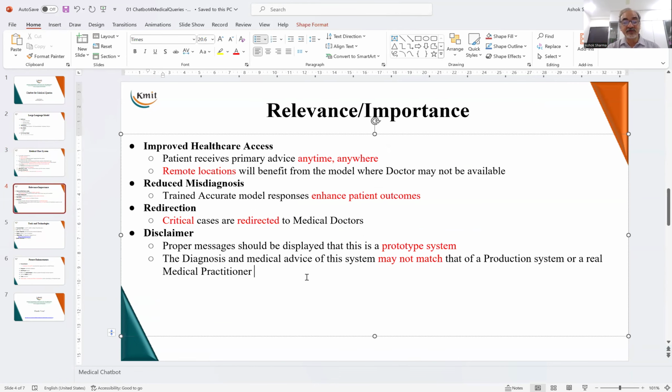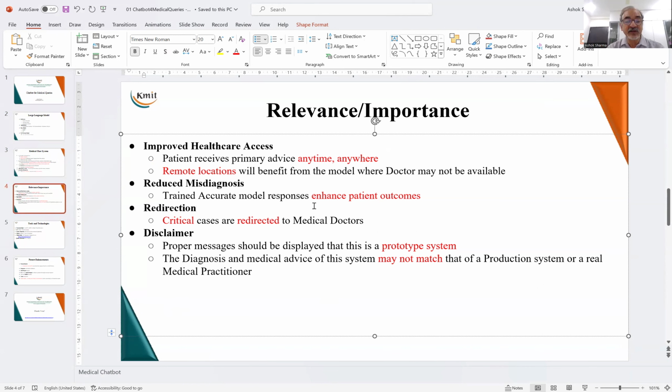Now, if we develop the system, how relevant or how important is it for our purposes? So let us see what are the utilities of the system. It is giving improved healthcare access because this system is available 24/7 to anybody, anywhere. So the accessibility is increasing. It is available in remote locations also where a doctor may not be available. Now, it is a well-trained model, and therefore chances of misdiagnosis are less, and accurate diagnosis, which is satisfying to the patient, will always be present.